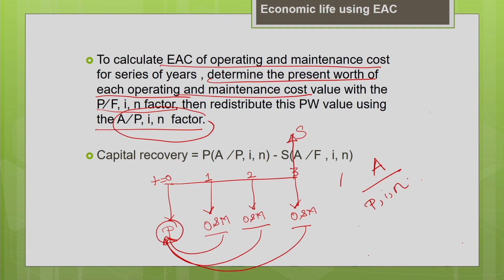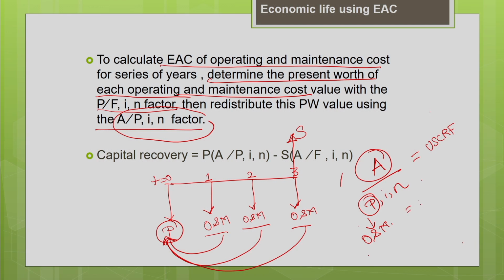That means we are going to find the equivalent annual cost of the present value of your operating and maintenance cost. We have already calculated the present worth of the operating and maintenance cost using the present worth factor. Now we are going to find the equivalent annual cost using the uniform series capital recovery factor.